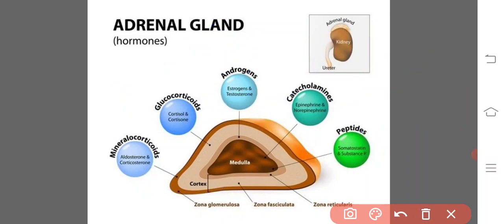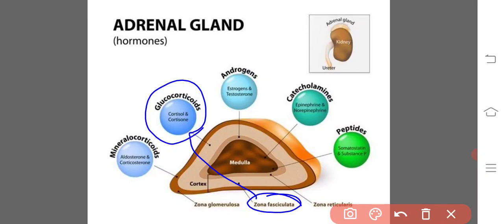And coming to the second one, zona fasciculata, where it secretes glucocorticoids. The best example for the glucocorticoids is cortisol. Why are they named glucocorticoids? Because they affect the glucose metabolism. Cortisol and corticosterone affect the glucose metabolism, so they are known as the glucocorticoids. The target tissues and the responses to the glucocorticoids are numerous. The two major types of responses to glucocorticoids are metabolic and anti-inflammatory effects.